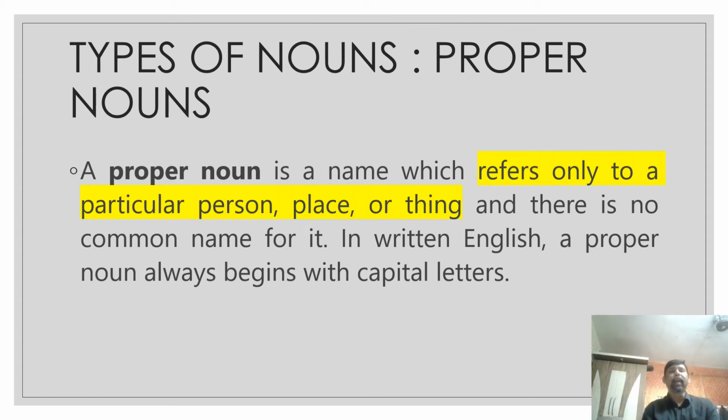Now there are different types of nouns. First one is proper noun. A proper noun is a name which refers to a particular place, person, or thing, and there is no common name to it. And remember, a proper noun always begins with a capital letter. I repeat, a proper noun refers to a specific person, place, or thing, and it always begins with a capital letter.